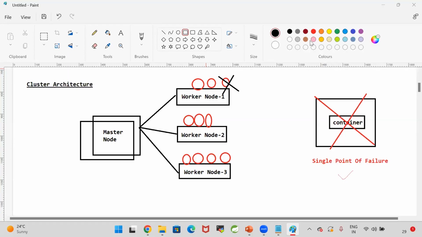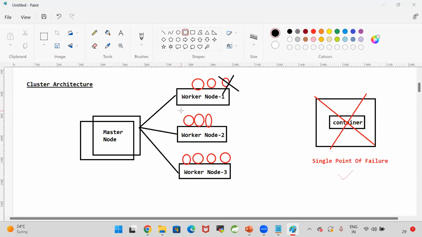If there is any failure, our application will still be accessible. If one container got damaged, or if one node got damaged, no problem. Other nodes will be available to access our application. That is called a cluster. Kubernetes is going to execute in the cluster structure.